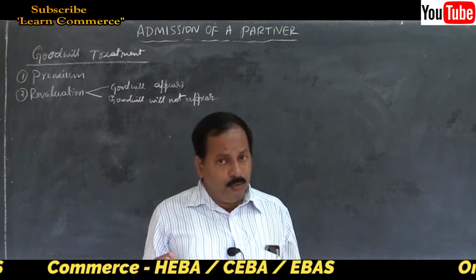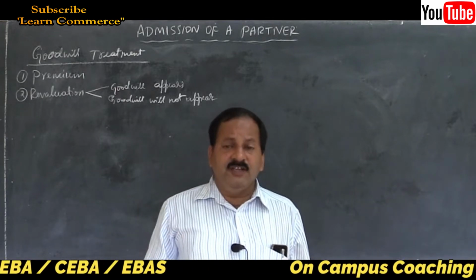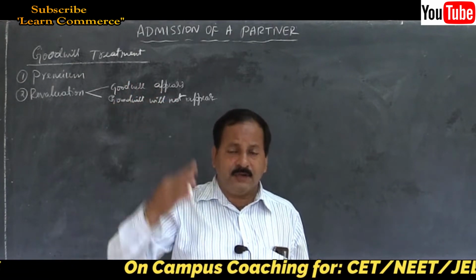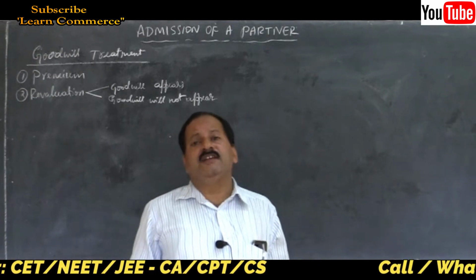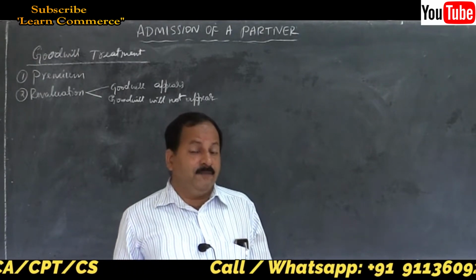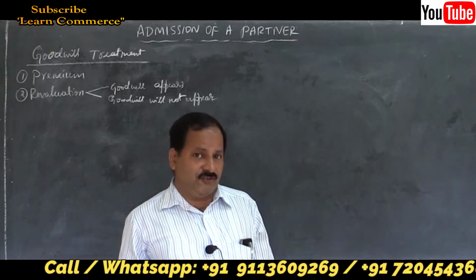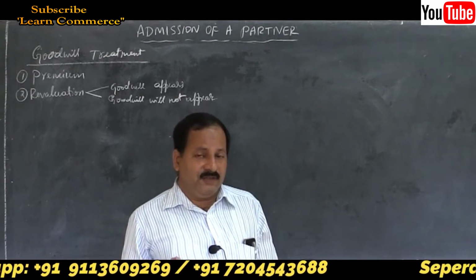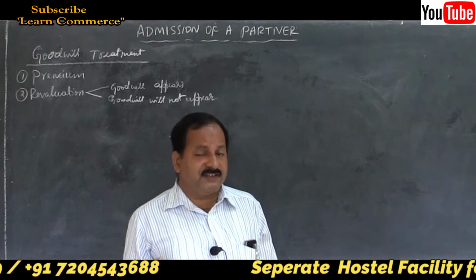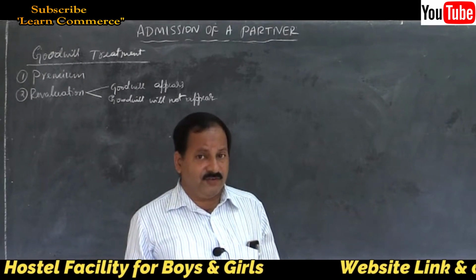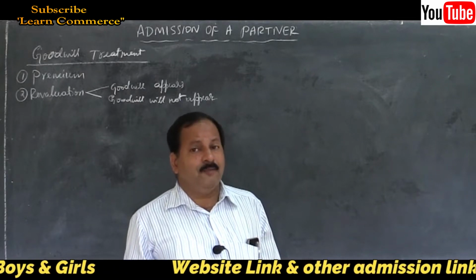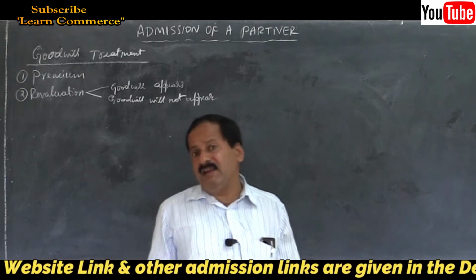That is goodwill. I already told you, it is an intangible asset. Increase in the value of asset is profit, and decrease in the value of the asset is loss. In case of fixed assets, we call it depreciation or appreciation. Here we call it amortization of intangible assets.